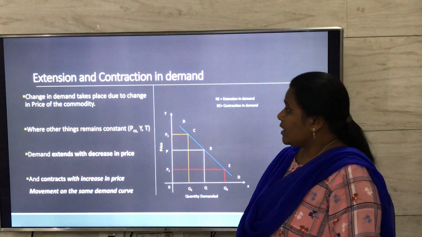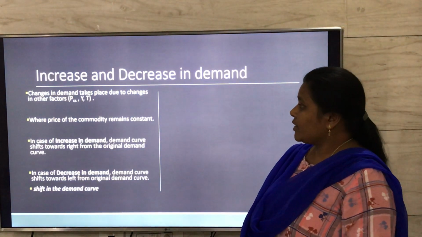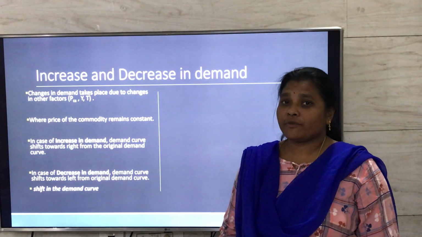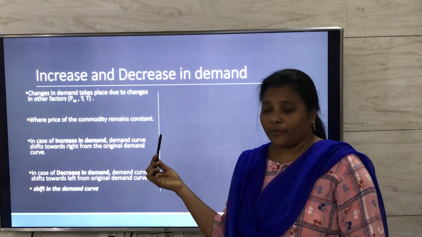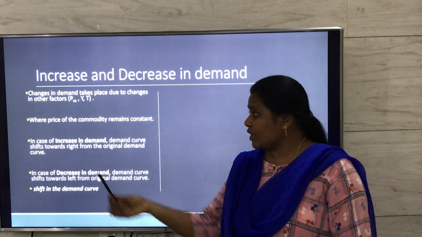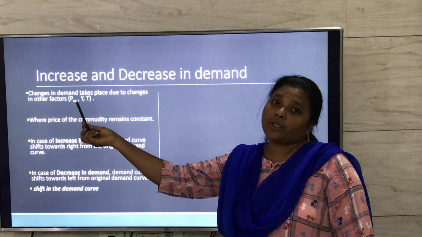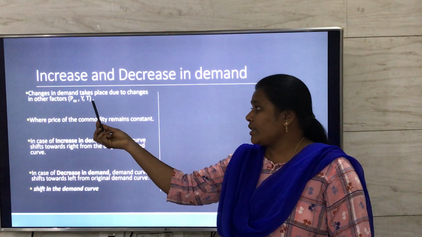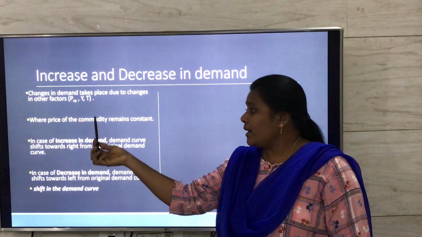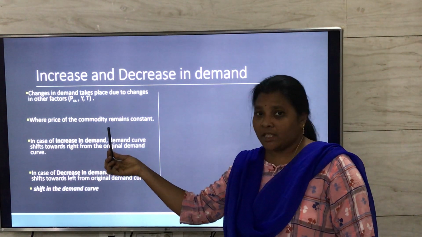Now, what happens to demand in case of increase and decrease in demand? So, in case of increase and decrease in demand, the change in demand takes place because of change of any of the factors, where price of the commodity remains constant. So, change in demand can take place because of price of complementary goods, or price of substitute goods, or income of the consumer, or taste and preferences. Any of the factors can be the reason for change in demand. Here, in case of increase and decrease in demand, the price of the commodity remains constant.